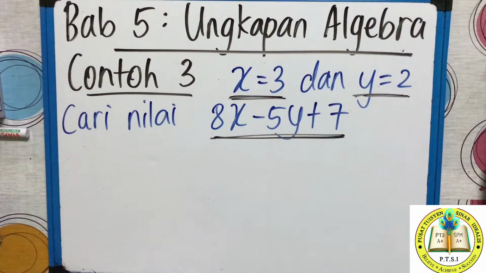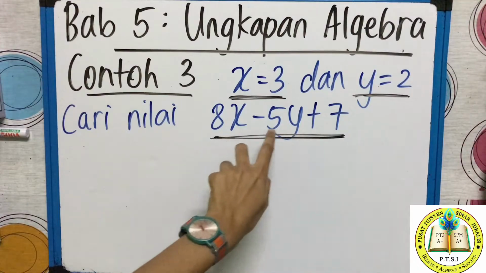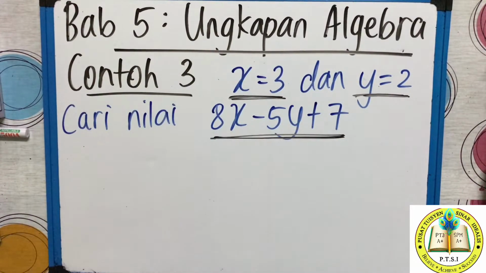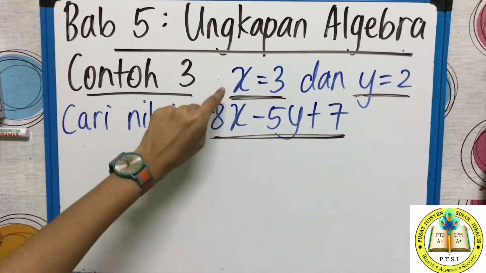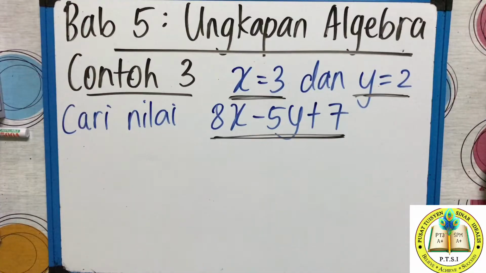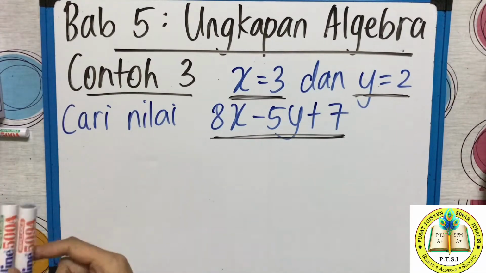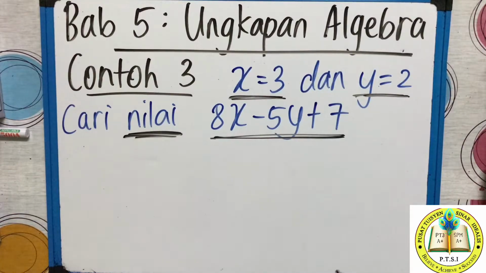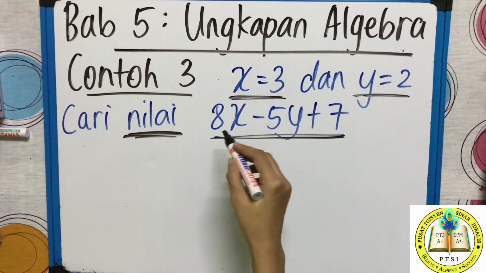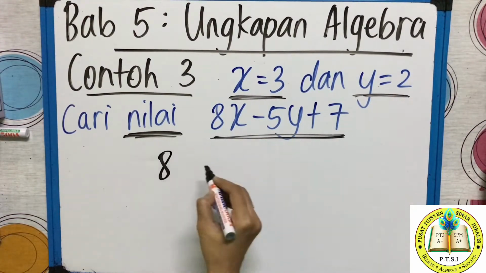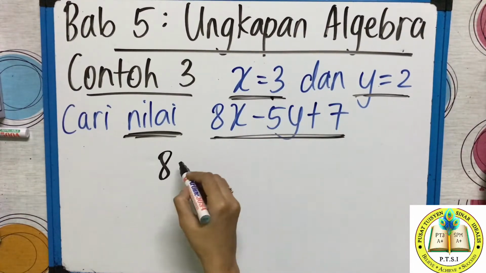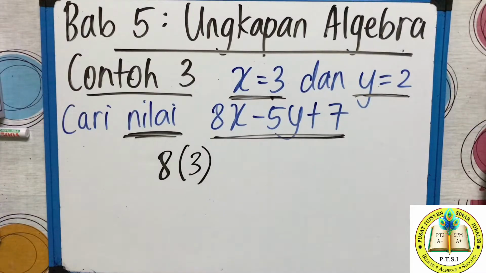Okay, now you see this equation. Ada X, ada Y, ada nombor. So, ini kita panggil ungkapan algebra. It's an algebraic expression. Now, the value given X3, Y2. Apa perlu kamu buat? They ask you to find the value, right? Cari nilai, find for the answer. So, very simple. 8X, X value is how much? 3. So, you ganti. Put bracket 3.